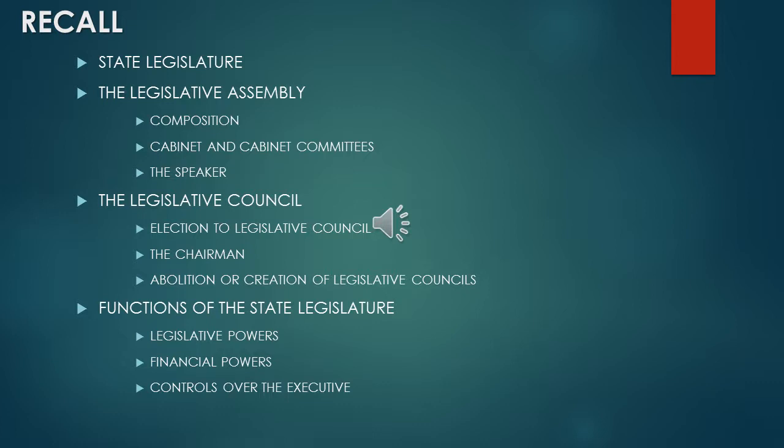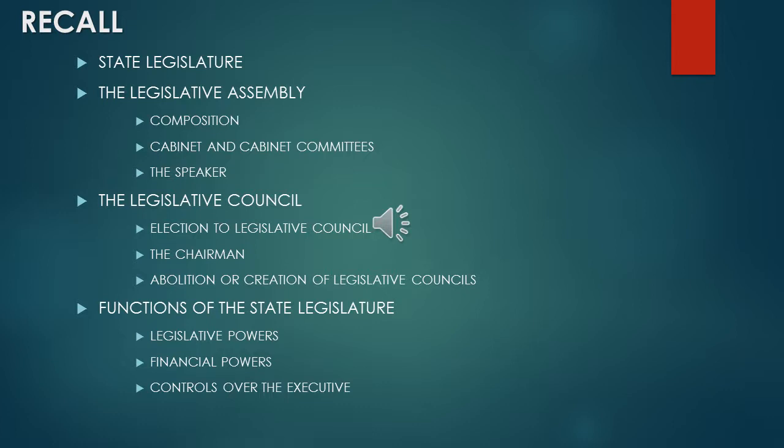Then composition of legislative assembly. So how many members? So maximum strength 500, minimum strength 60. Then the term of office 5 years for legislative assembly. Then for the council, so it is a temporary one, it is a continuous one. So normally it was 6 years. So 2 years once the 1/3 of the members have to retire.